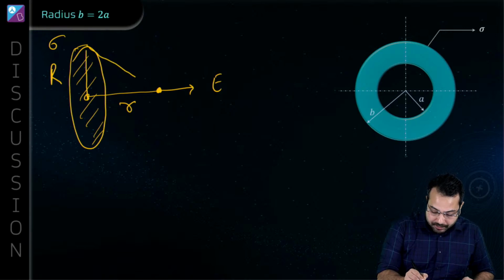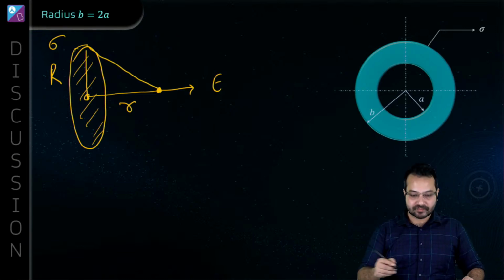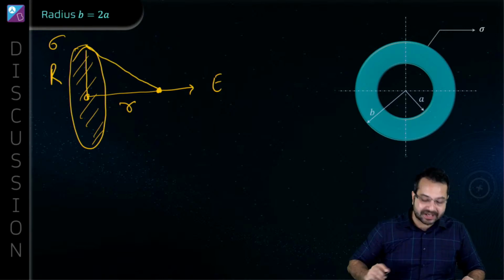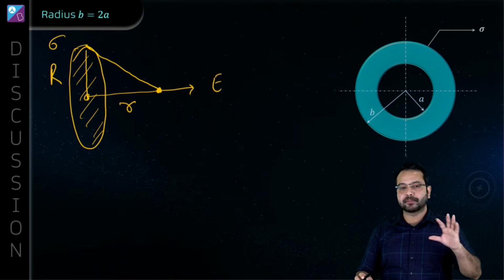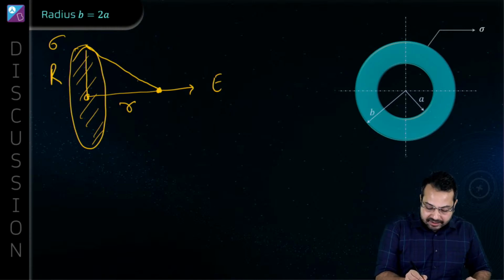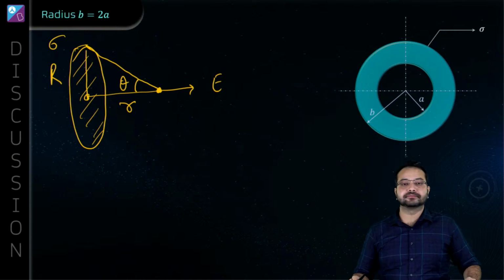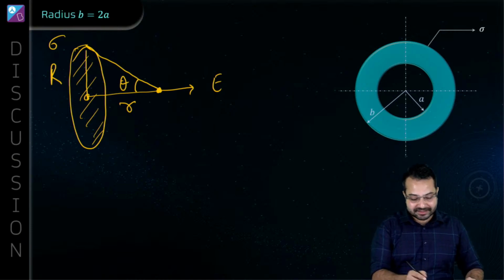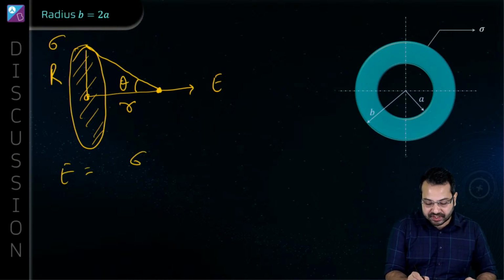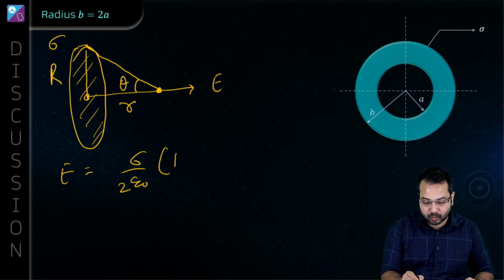But how do we remember it? We remember it like this. Join this point with the periphery of the disk and let this angle be theta. Then the electric field comes out to be sigma upon 2 epsilon naught into 1 minus cos theta.